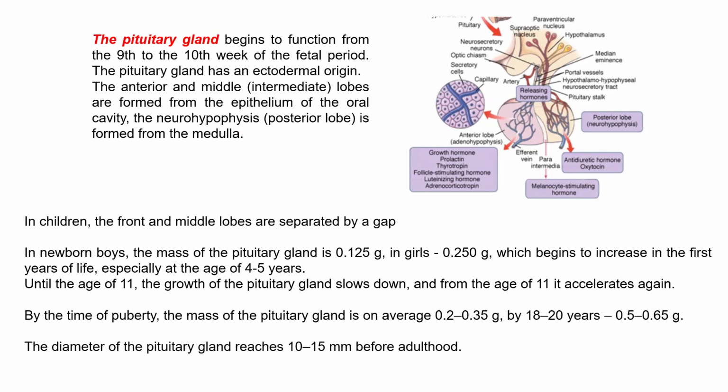By the time of puberty, the mass of the pituitary gland is on average about 0.2035 gram, but by 18-20 years it will be increased 2 times. The diameter of the pituitary gland reaches 10-15 millimeters before adulthood.